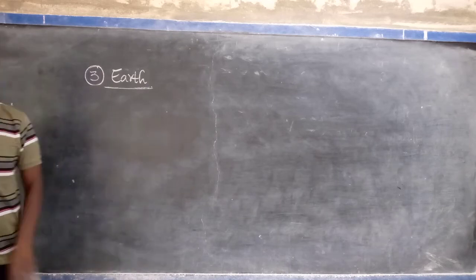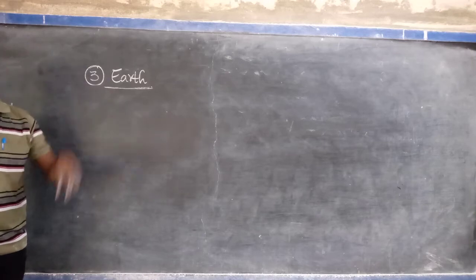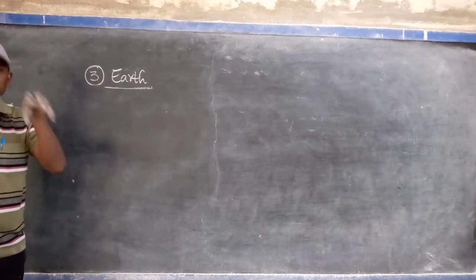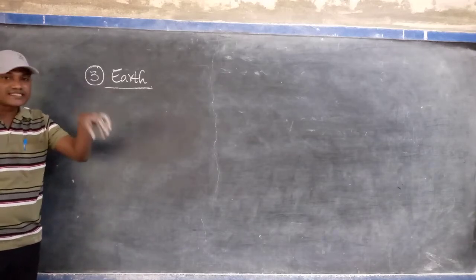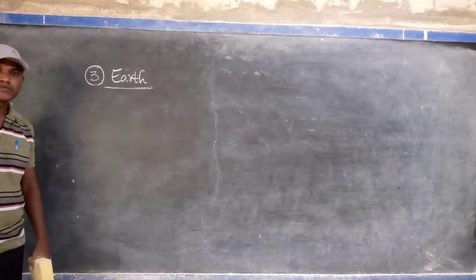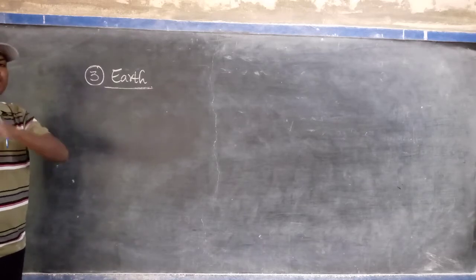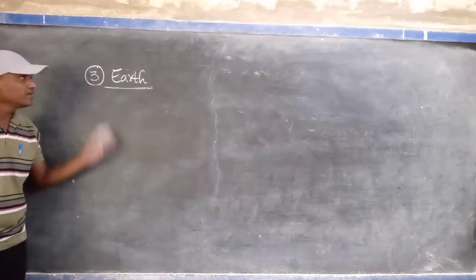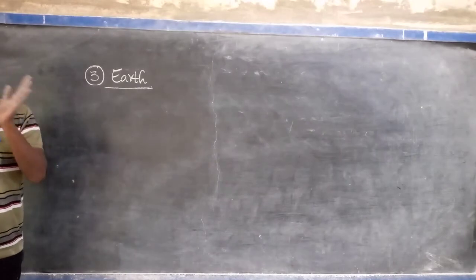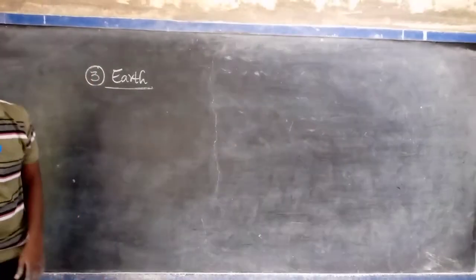And the second source is water. These two sources are present on the Earth's surface. That's why human life can exist easily on the surface of the Earth. And Earth is the third planet in our solar system from the Sun. The distance from Earth to Sun is nearly 150 crore kilometers.